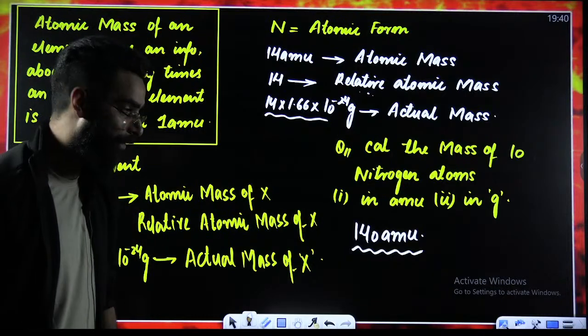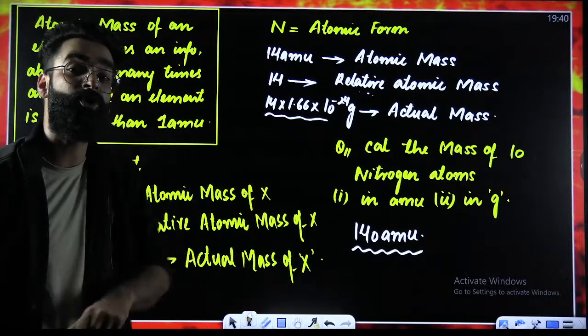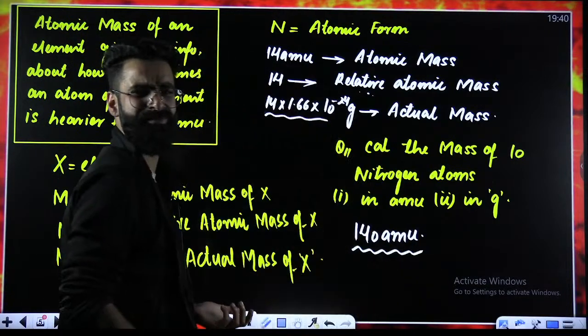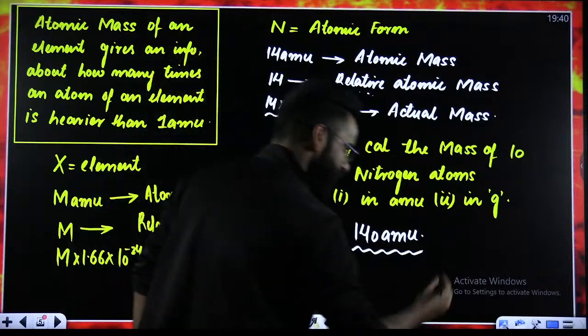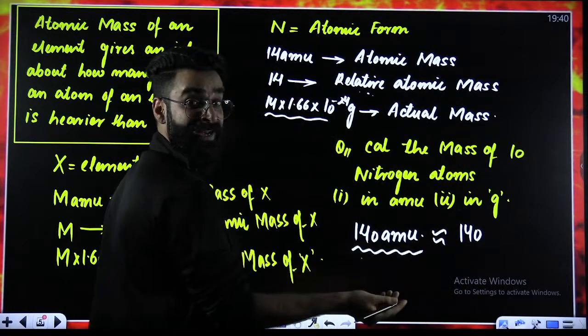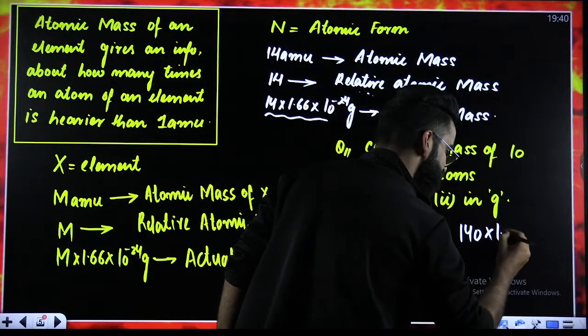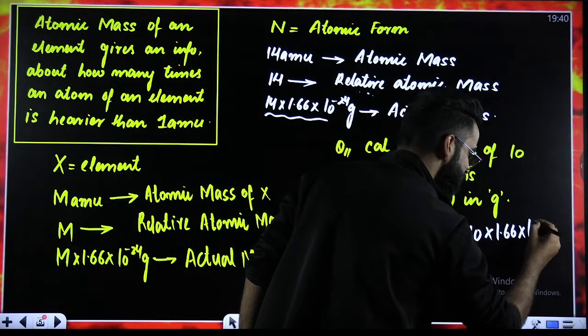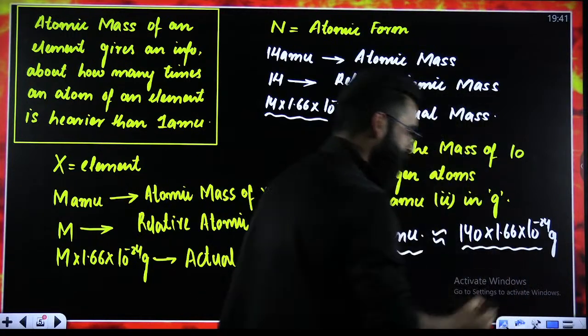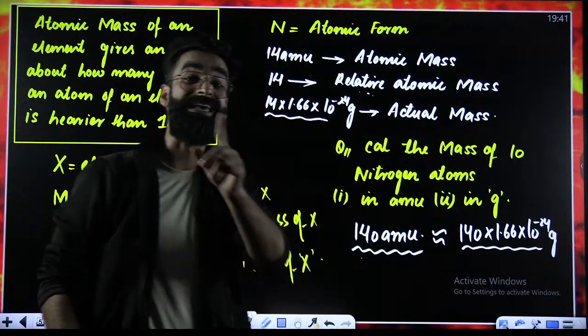Now, what will be the mass of 10 nitrogen atoms in grams? We got to know this is the mass in AMU. Can you write the same thing as 140 multiplied by 1 AMU? And instead of 1 AMU, you can write 1.66 into 10 raised power minus 24 grams. So this entire term is the mass of 10 nitrogen atoms in grams.